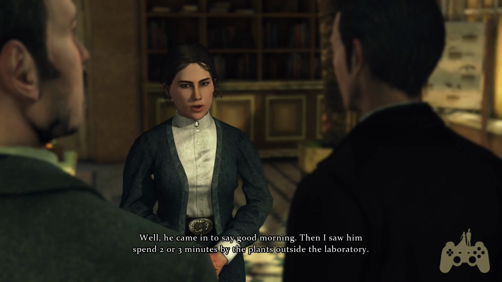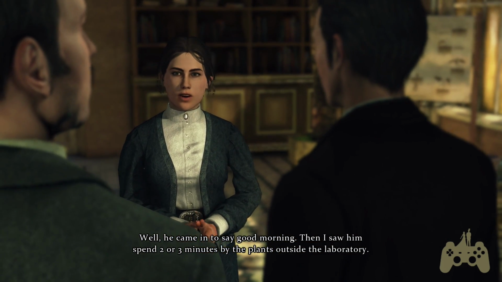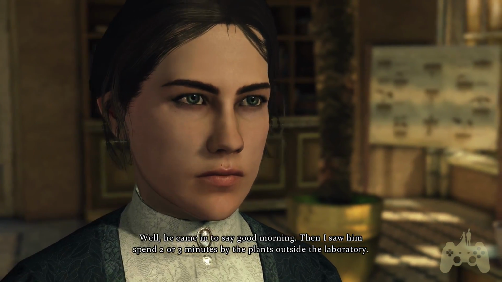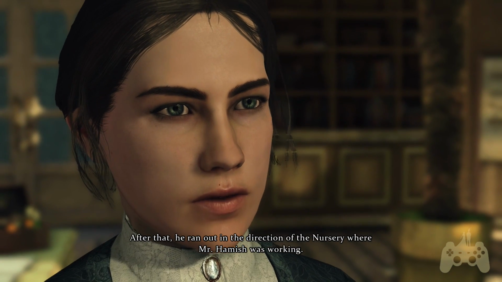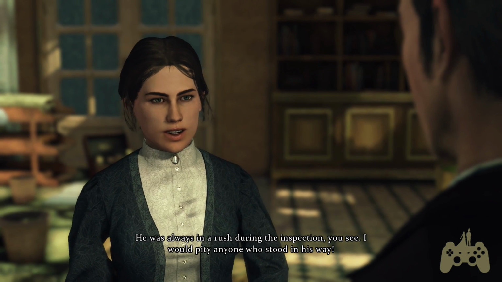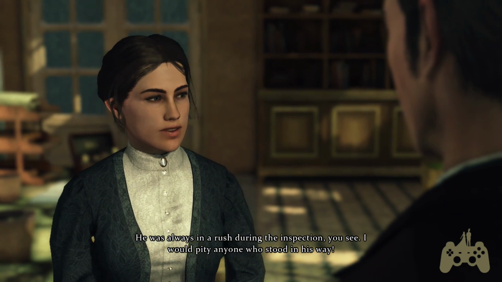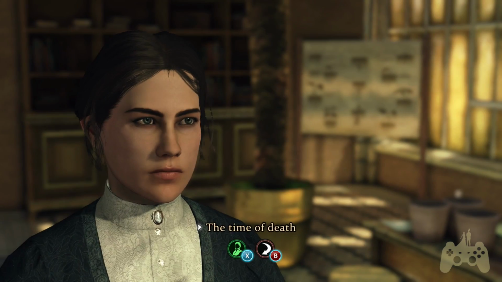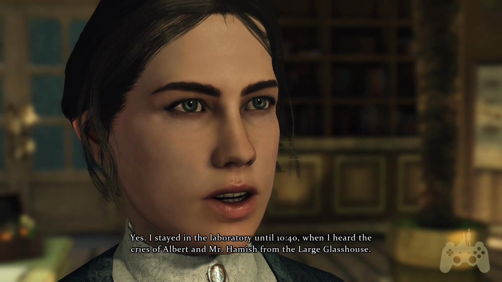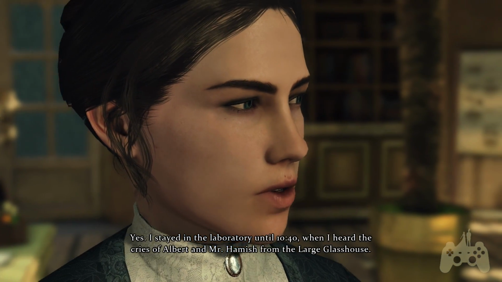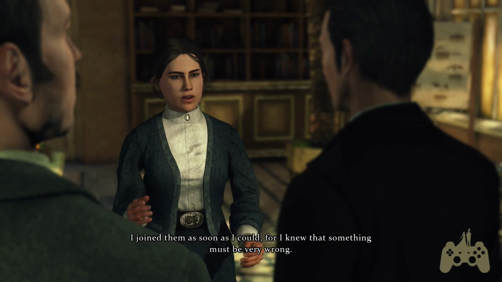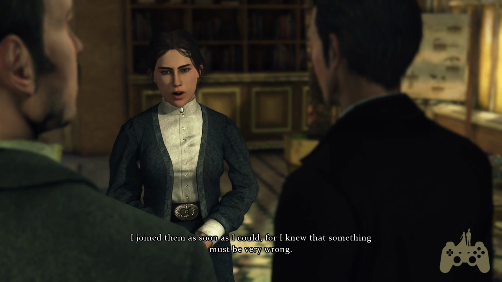And then? Well, he came in to say good morning. Then I saw him spend 2 or 3 minutes by the plants outside the laboratory. After that, he ran out in the direction of the nursery, where Mr. Hamish was working. He was always in a rush during the inspection, you see. I would pity anyone who stood in his way. And that was the last time you saw him? Yes. I stayed in the laboratory until 20 minutes to 11, when I heard the cries of Albert and Mr. Hamish from the large glass house. I joined them as soon as I could, for I knew that something must be very wrong.